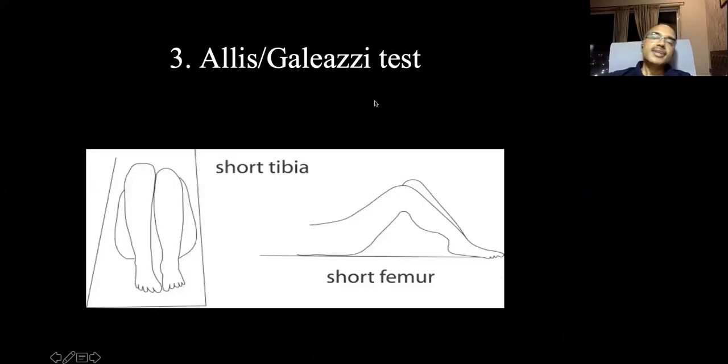This is Allis or Galeazzi test. Sometimes the examiner tends to ask in which position you have to test. You look from the front, it will show you there is a shortening of the tibia if there is a disparity there. If you see from the side, if there is a disparity, there is a shortening of the femur. Okay. So from the front, it is shortening of the tibia. From the side, it is shortening of the femur.